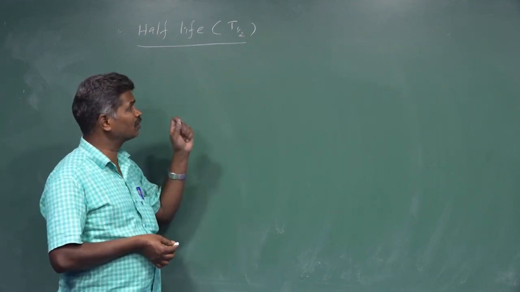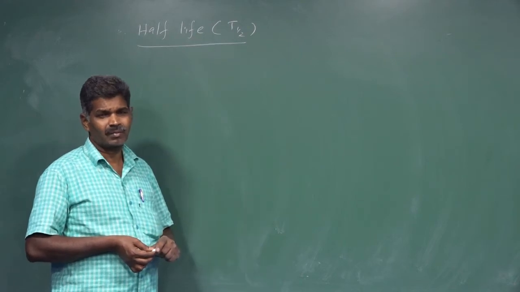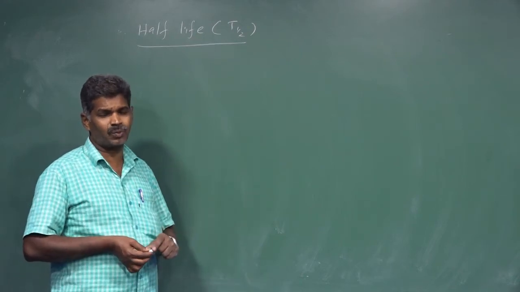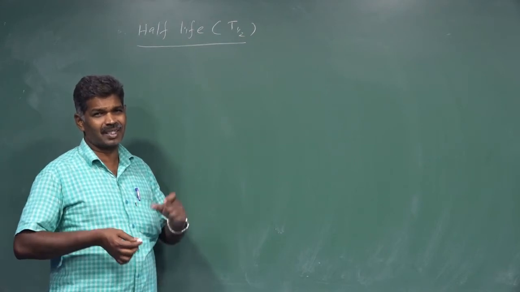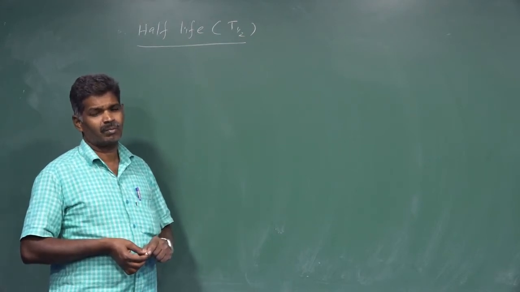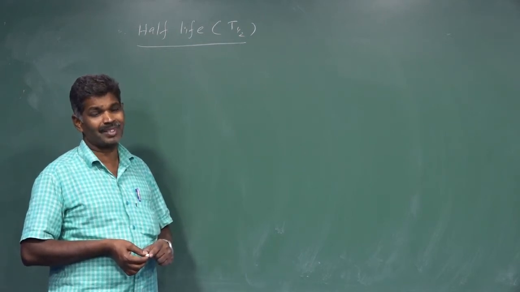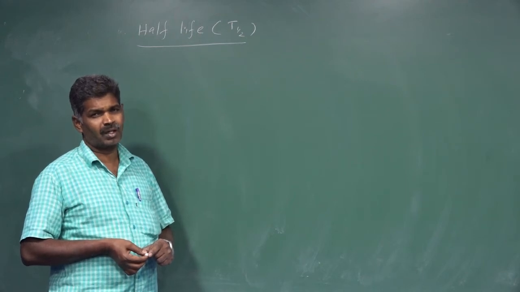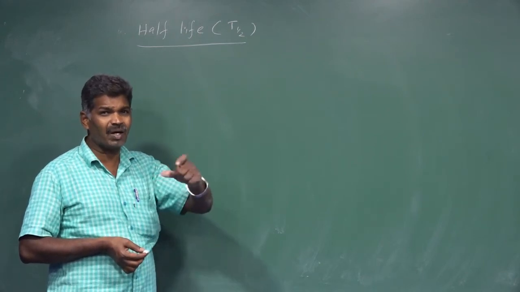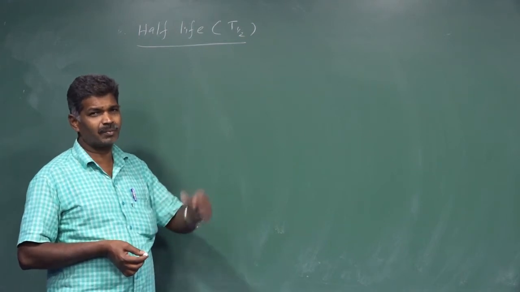First of all, we are going to see half-life. What is half-life? Suppose at present you have a certain number of elements. The time in which half of those elements disintegrate is called the half-life period.